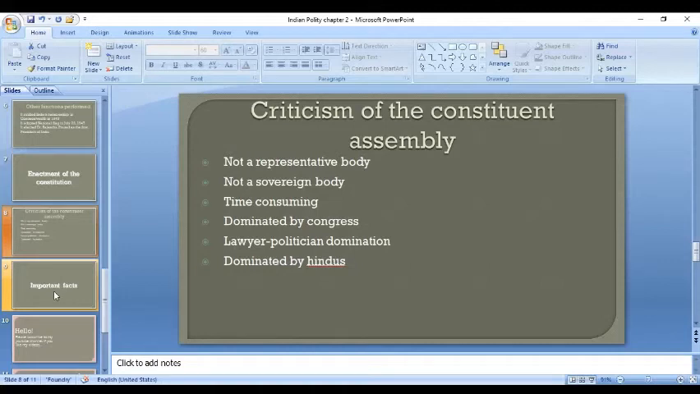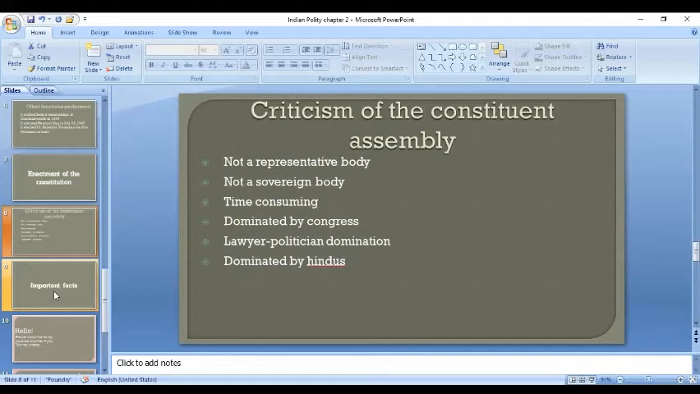Then the next slide is about the criticism faced by the Constituent Assembly. It was not a representative body. The critics have argued that the Constituent Assembly was not a representative body as its members were not directly elected by the people of India on the basis of universal adult franchise. It was not a sovereign body, as it was created by the proposals of the British government.